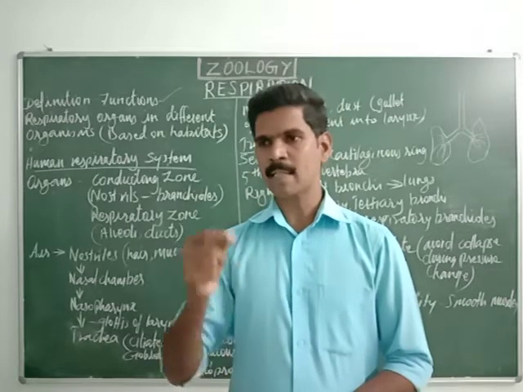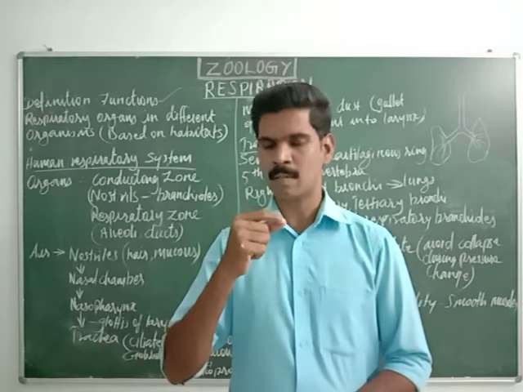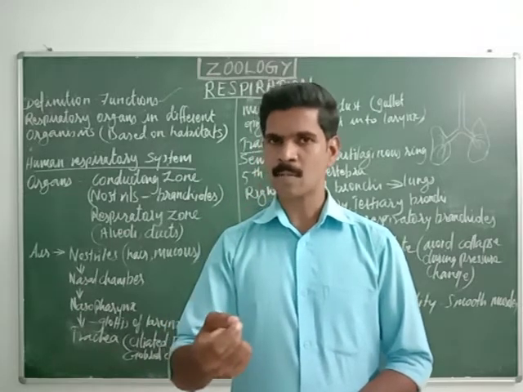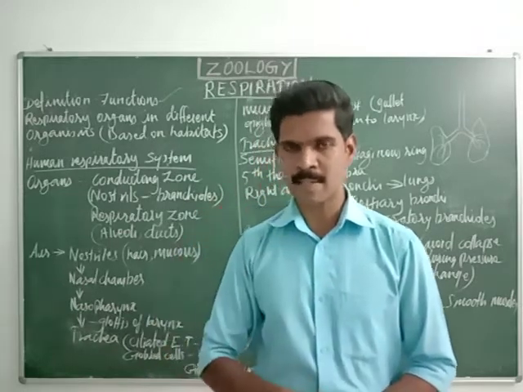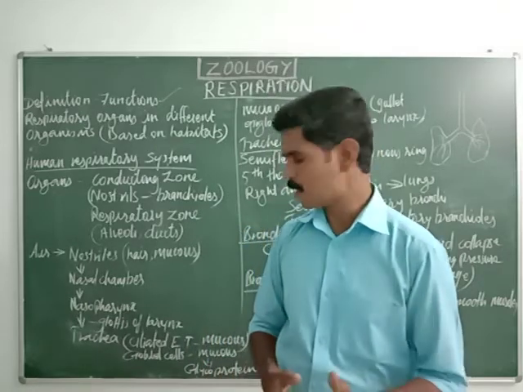So the air from the outer environment enters the respiratory system through the external nostrils, and finally it reaches the alveoli. The alveoli are present inside the lungs. Hope you have understood this one.